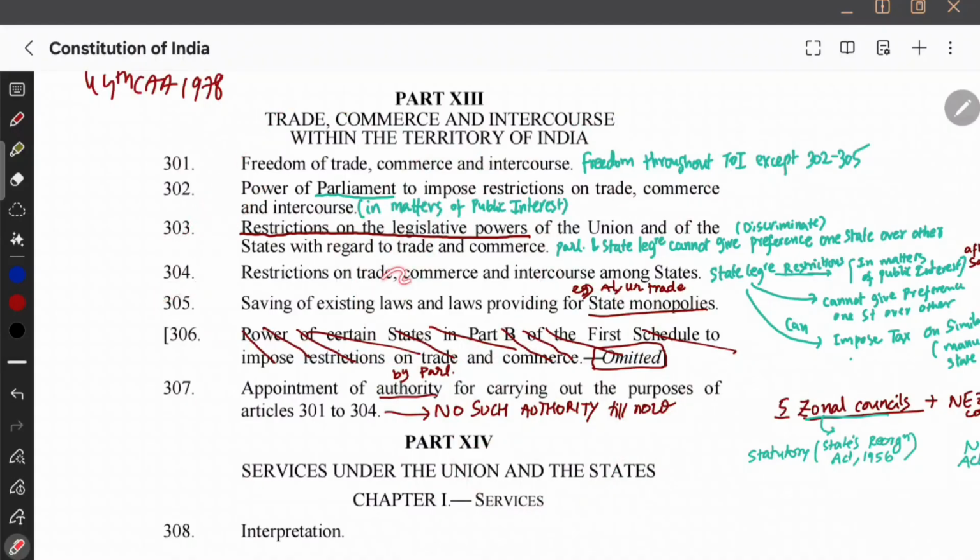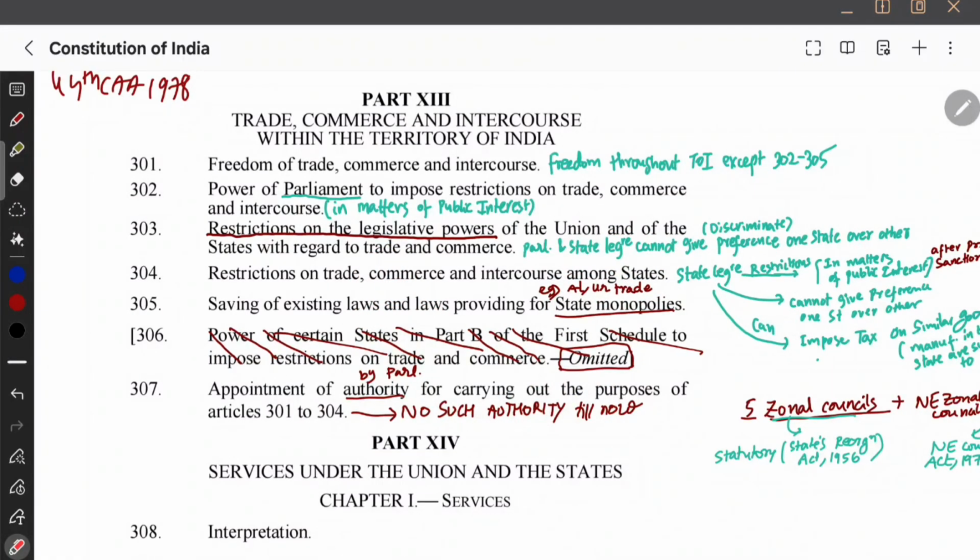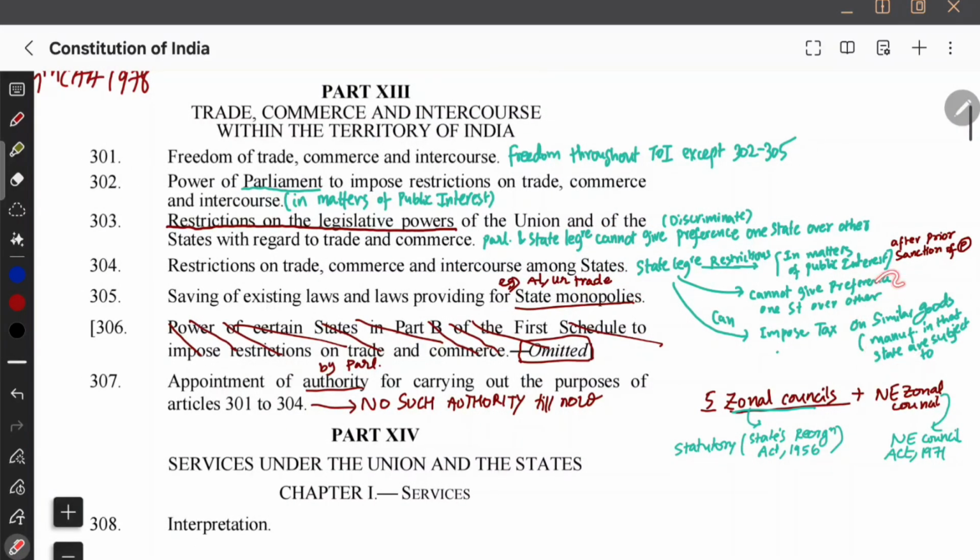304 says that there are certain restrictions on the state legislature also. Among the states, the state legislature cannot give preference to one state over another, right? That is what we know. But the state legislature can impose tax on similar goods. Yes, the state legislature cannot give preference to one state over another, but if there are similar goods, then the state can impose the tax. That is what Article 304 says. Article 304 also says that the state legislature can impose some restrictions in matters of public interest. But similar to Parliament, the state legislature can impose restrictions in matters of public interest, but the state legislature requires prior sanction of the president. So that is important. The state cannot do it just by saying public interest; the Centre can, I mean Parliament can, but the state legislature cannot.